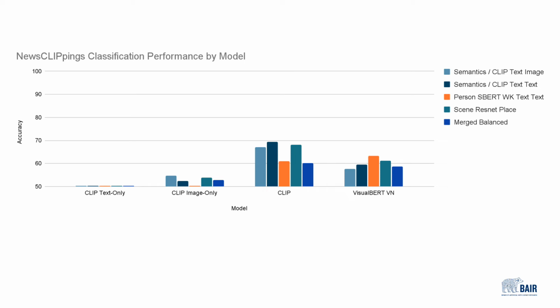Here we report our experimental results for a classification task: label each image-caption pair as pristine or falsified. At inference time, we feed embeddings from the CLIP model, or VisualBERT, a transformer-based design, into a classifier. Here we see that unimodal models perform at near chance. We find that for multimodal CLIP, the semantic splits are the easiest, while the person split is the most difficult, and we see the inverse with VisualBERT.